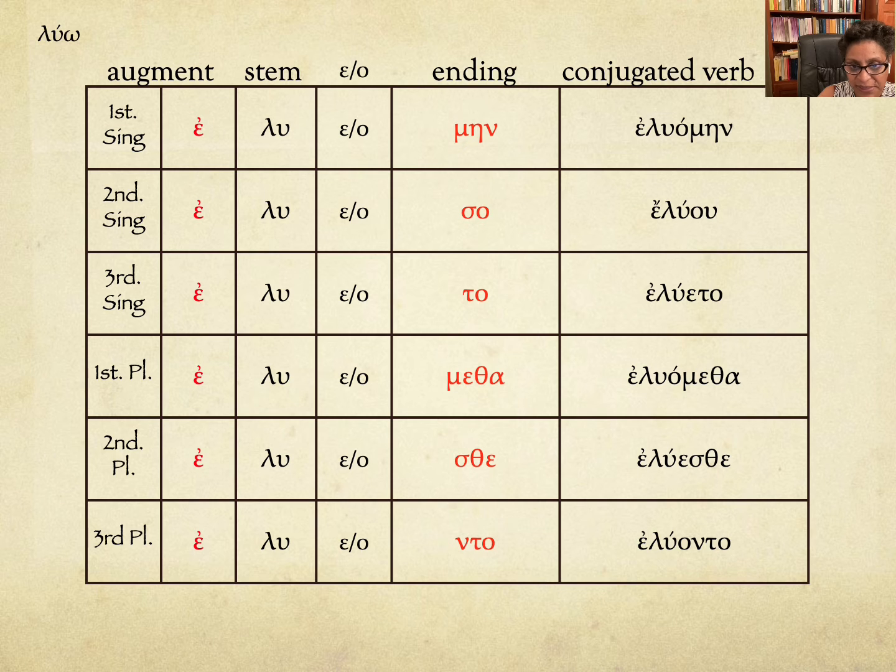We're going to knock out that sigma, gives us the ou, eluou, eluето, eluometha, eluesthe, eluonto. So I used to release, or I used to untie, something like that, depending on the context.